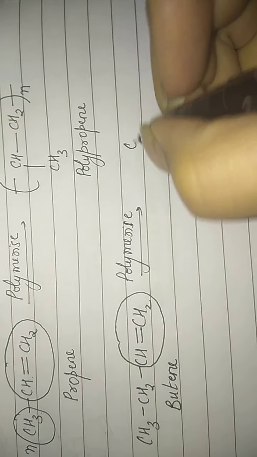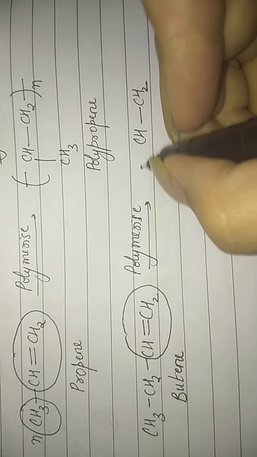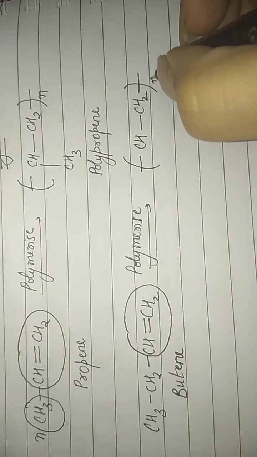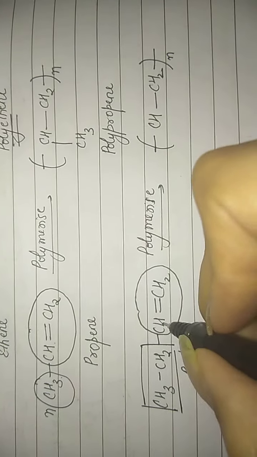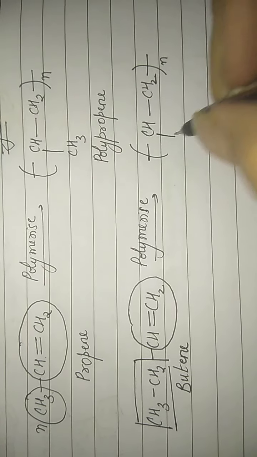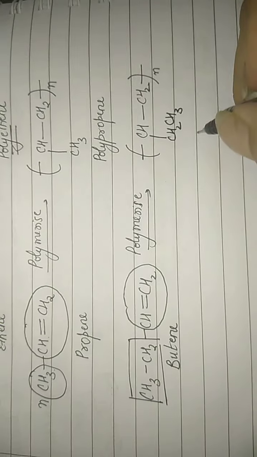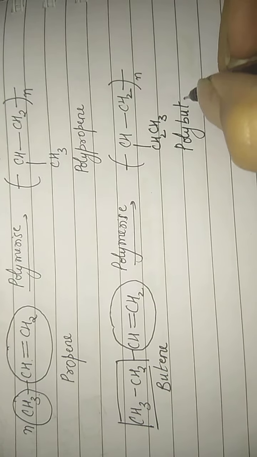So I write this portion like CH, CH2. I draw a bond on this side, I draw a bond on this side, and then I make it n number of times. Now this particular substituent was present on this carbon atom. So on this carbon atom I have CH2, CH3. So this compound will be called polybutene.